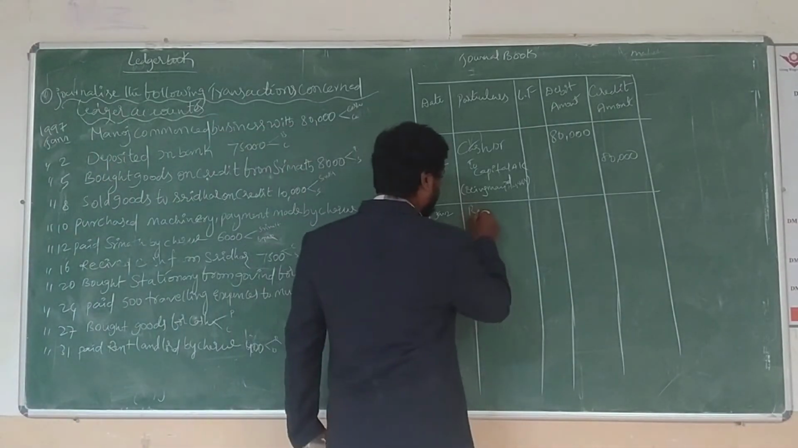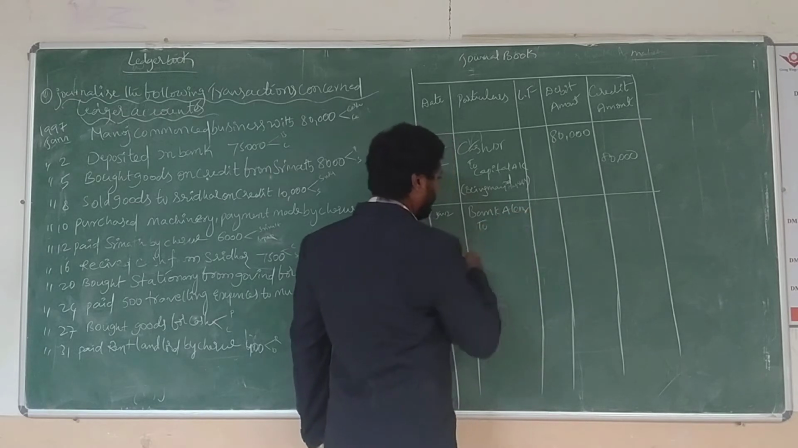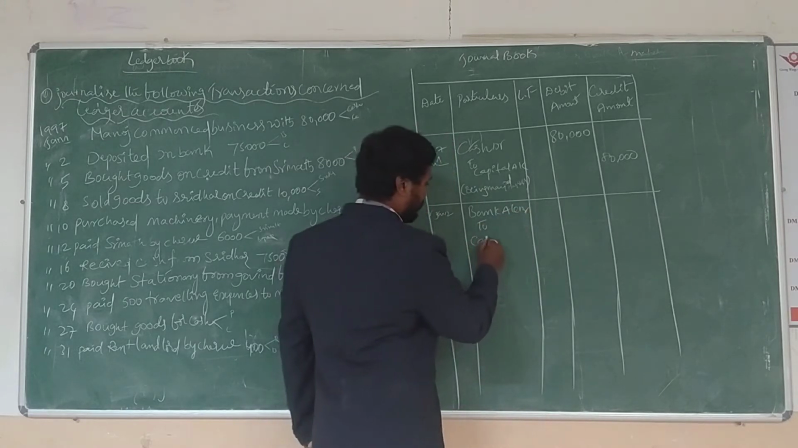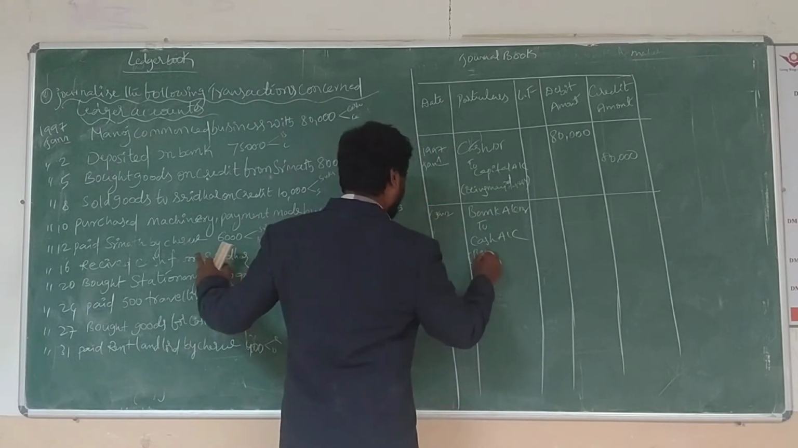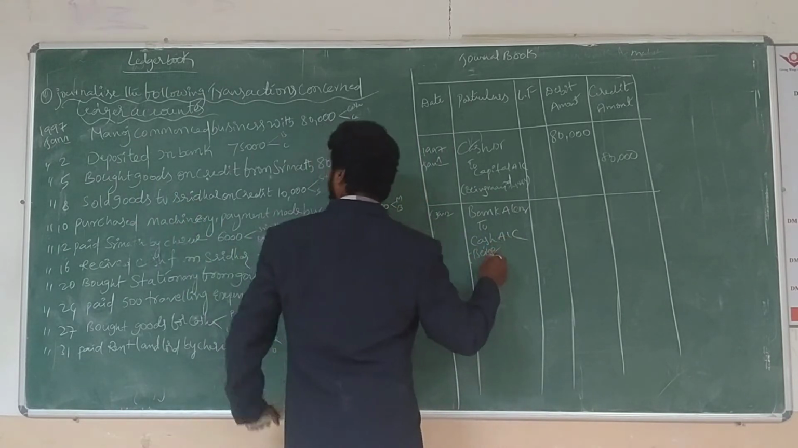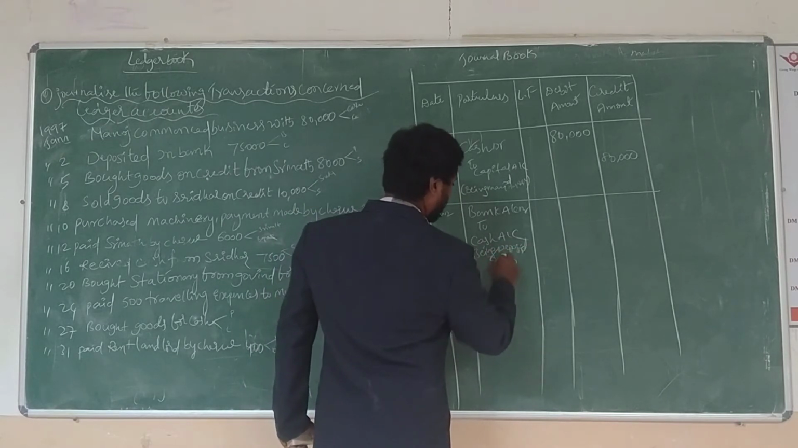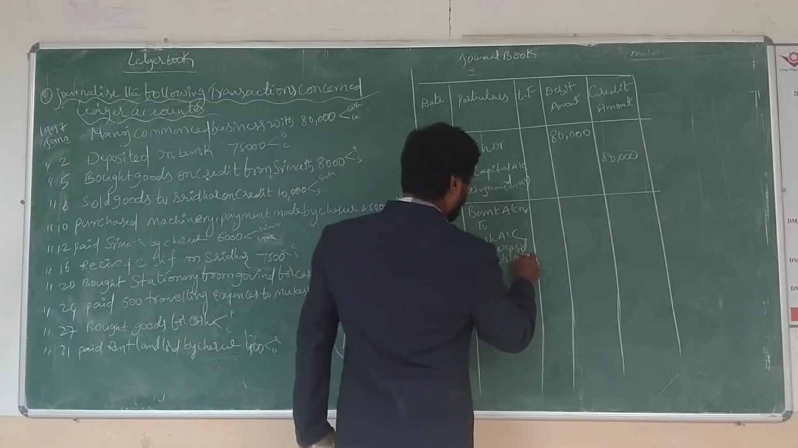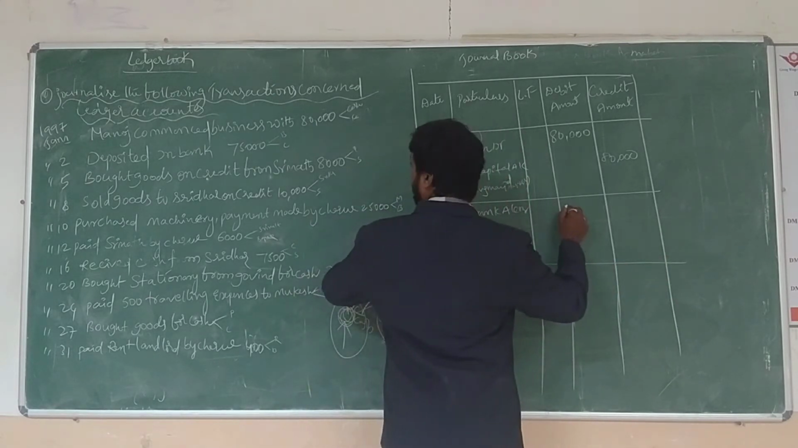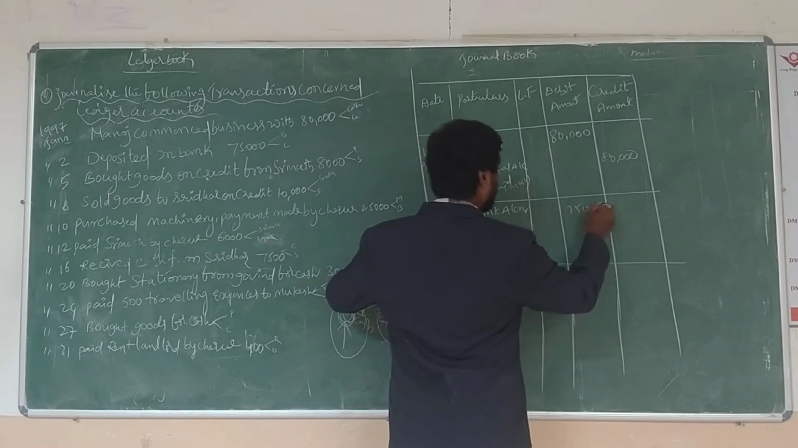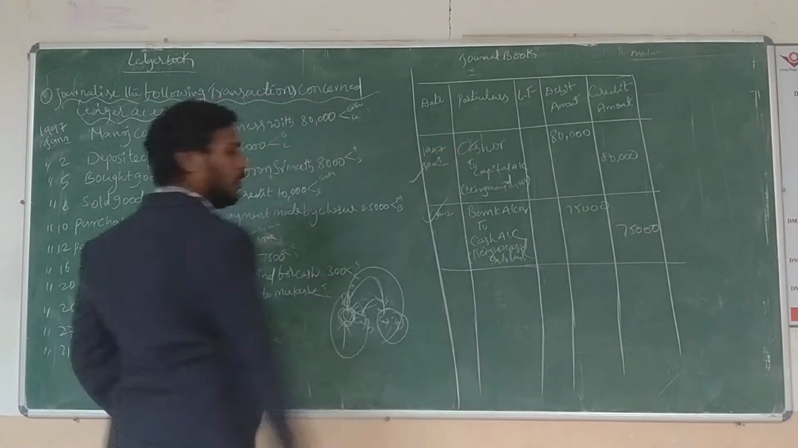So that's why I wrote here bank account debit to what will go outside? Cash. So that's why cash account. Then the narration: what is the narration? Being cash deposited into bank. This is the narration of the second journal entry. How much amount? 75,000 in the debit column and 75,000 in the credit column. Then the second one is also over.